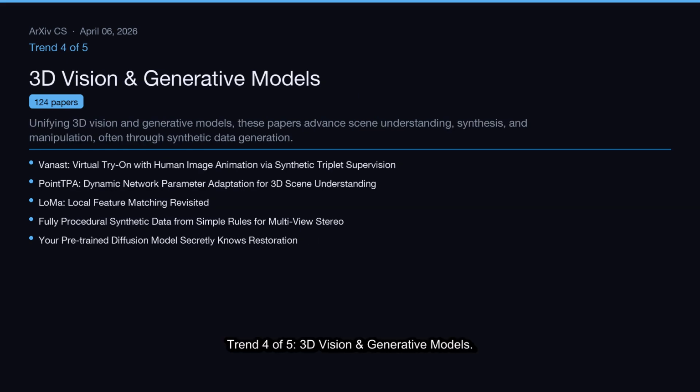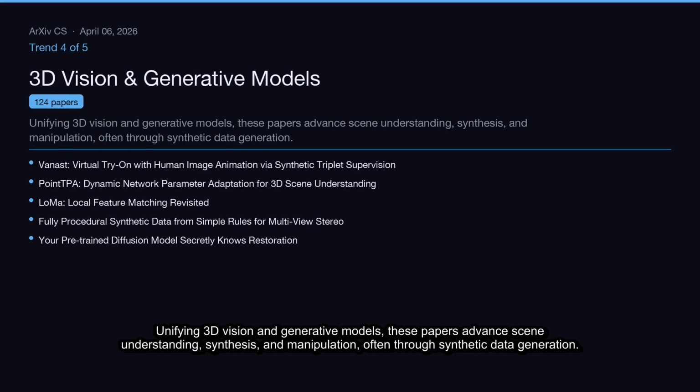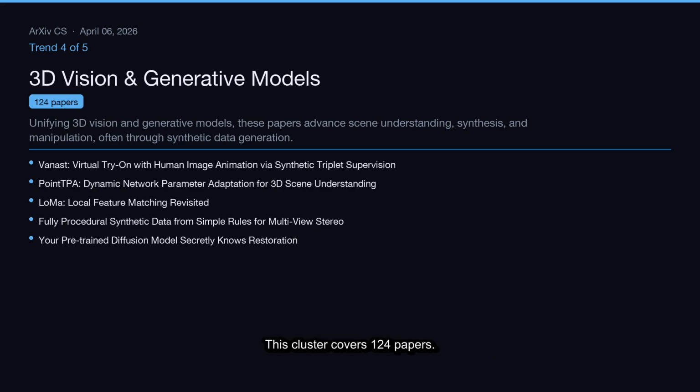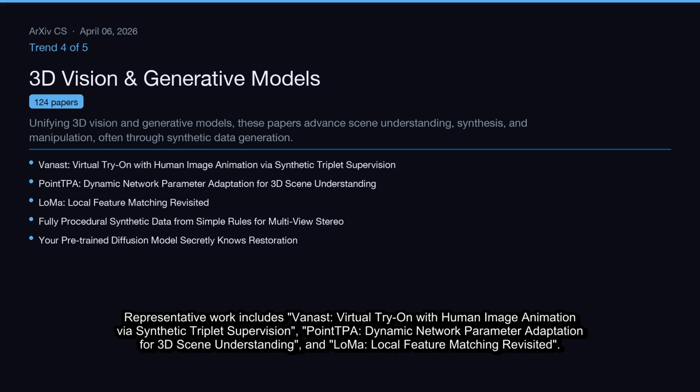Trend 4 of 5, 3D Vision and Generative Models. Unifying 3D vision and generative models. These papers advance scene understanding, synthesis, and manipulation, often through synthetic data generation. This cluster covers 124 papers. Representative work includes VANIST, virtual try-on with human image animation via synthetic triplet supervision, PointTPA, dynamic network parameter adaptation for 3D scene understanding, and LoMa, local feature matching revisited.